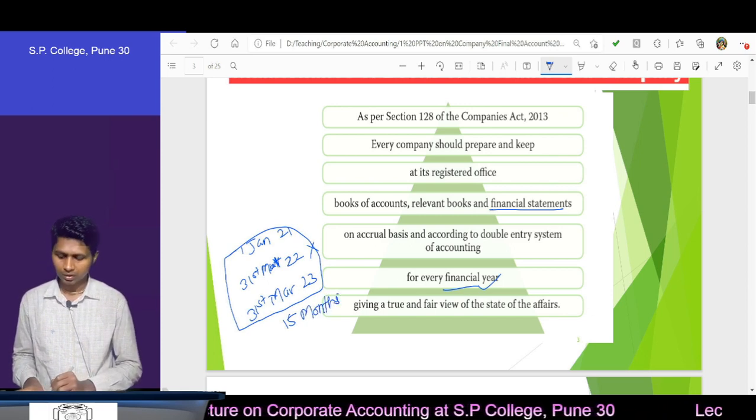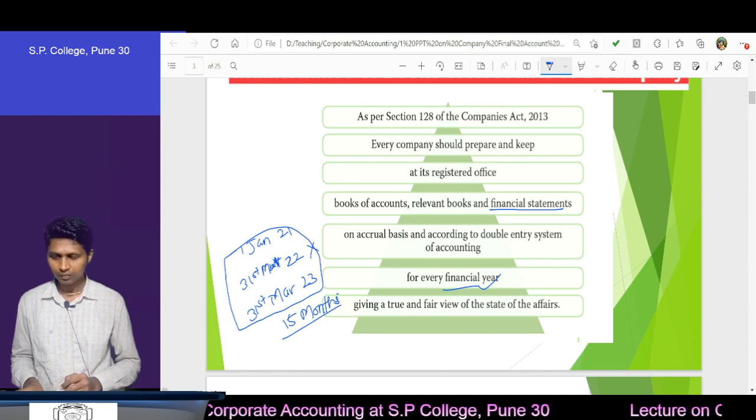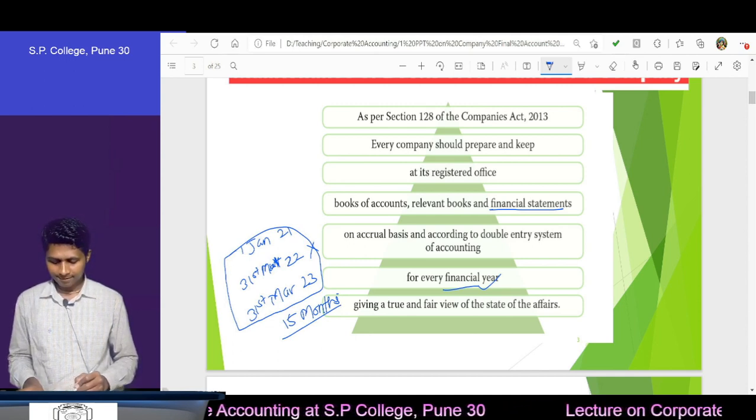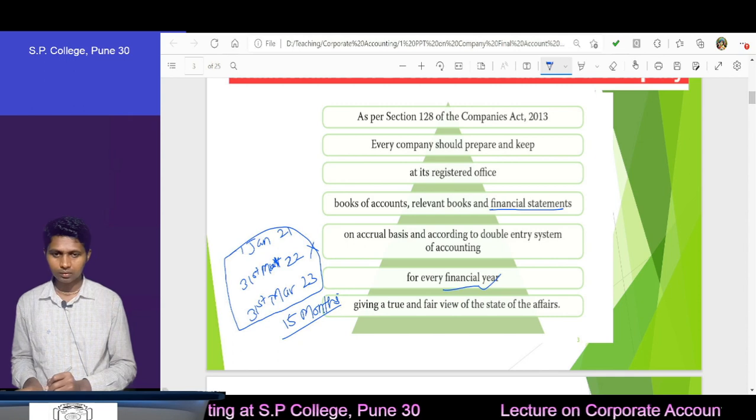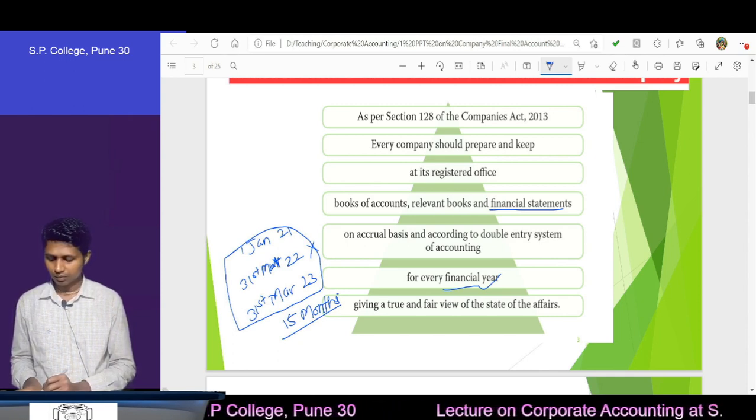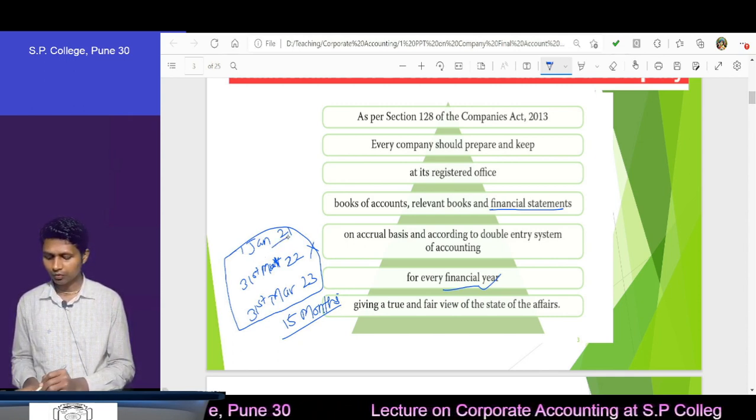15 month statement. This is possible. Correct. Then what about when we start a company before 1st Jan?